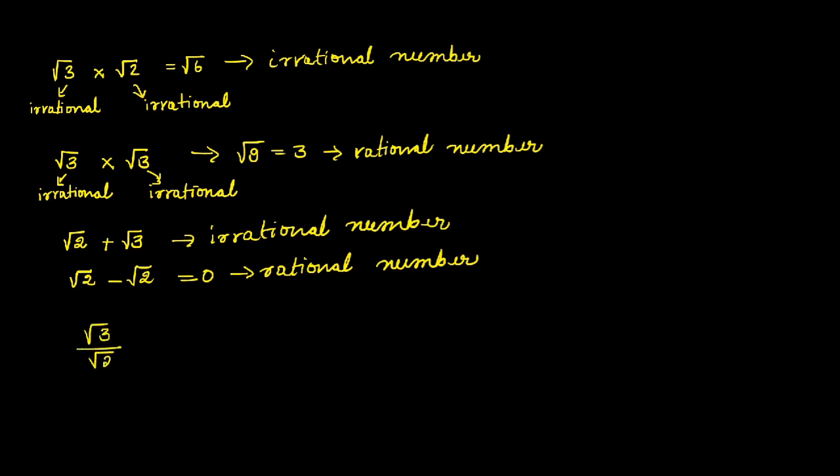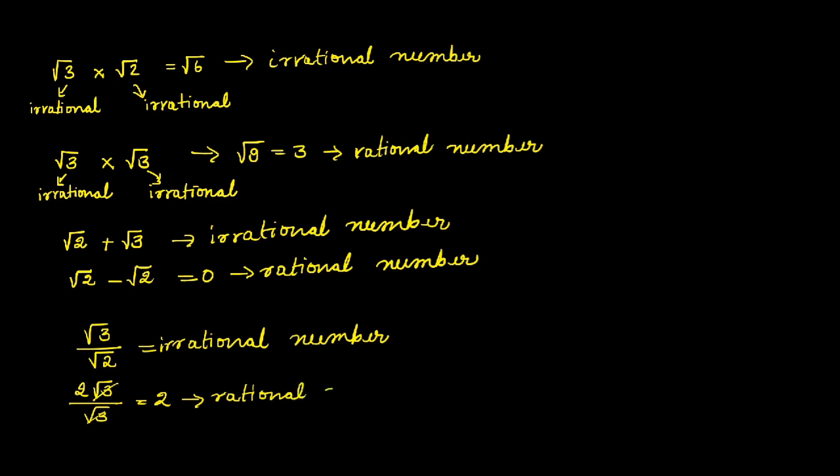Now, root 3 by root 2. Both are irrational. So, what is the answer? Root 3 by root 2. Root 3 by 2. That is also irrational number. Now see in this case, 2 root 3 by root 3. Root 3 gets cancelled. So answer is 2. It is a rational number.